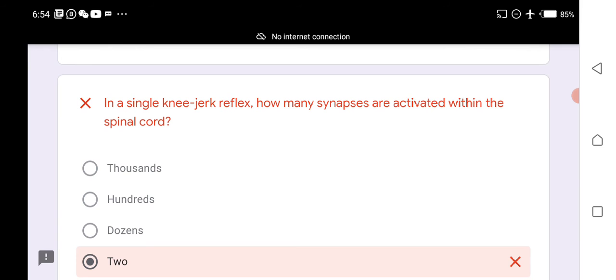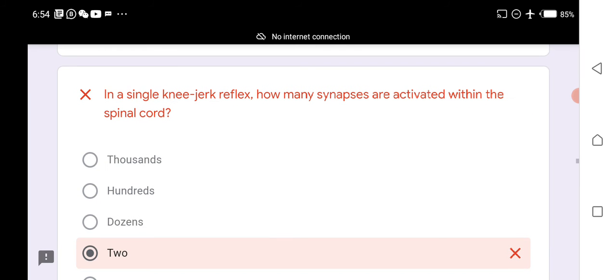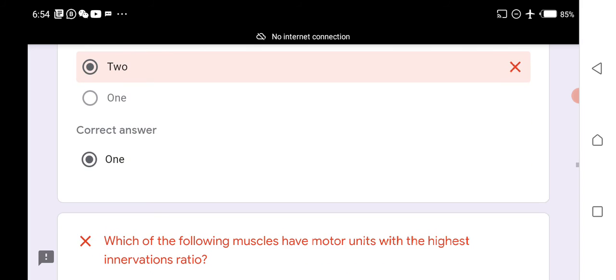In a single knee jerk reflex, how many synapses are activated within the spinal cord? Only one. Only one synapse is activated within the spinal cord in a single knee jerk reflex.